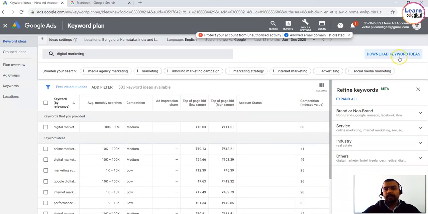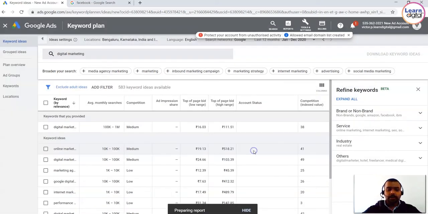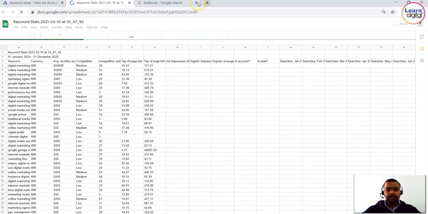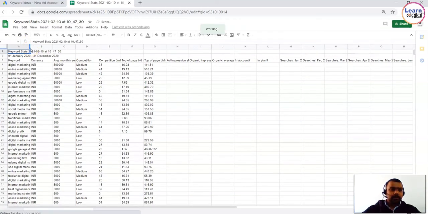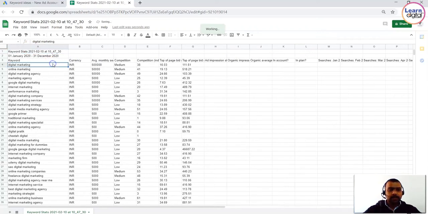Now to understand in depth and do the proper analysis, you just need to click on download keyword ideas at the top. You can download to your system using .csv, or you can download to Google Sheets as well. It will take some time to prepare the report. Once the report is done, you will be able to view how the keywords are going to perform. Let's open this sheet and understand what keywords we have. Here we have the combination of keywords: digital marketing, online marketing, digital marketing agency, performance marketing.